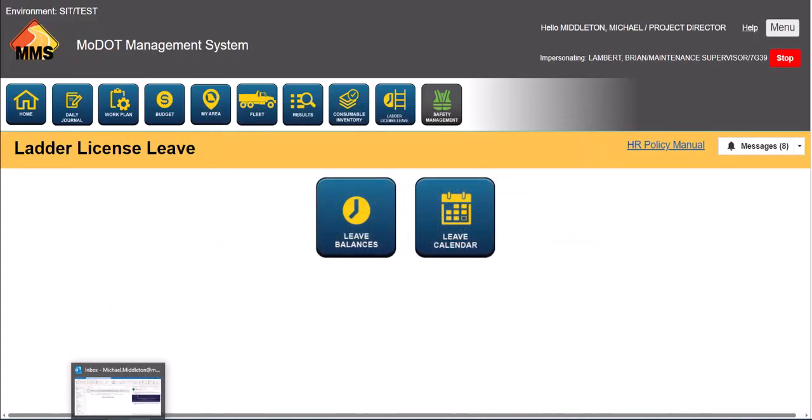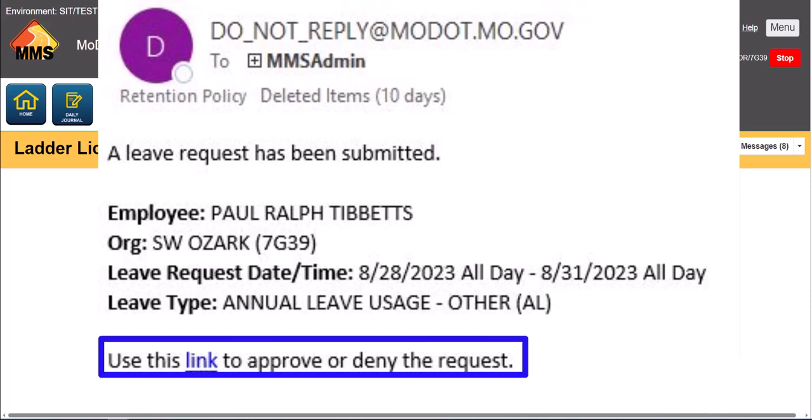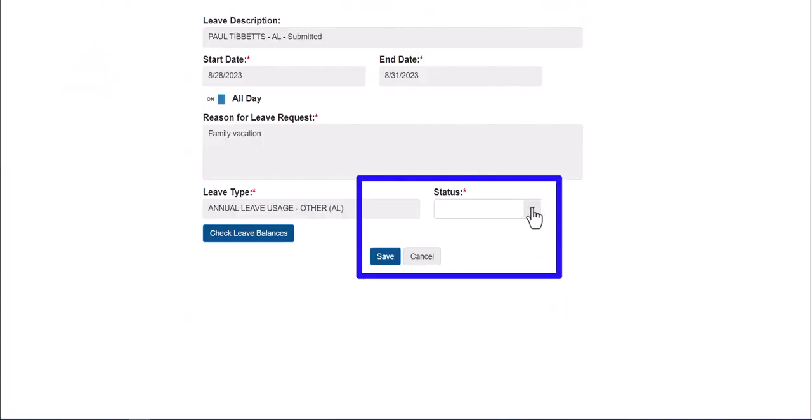I'm going to go in and show you what it looks like for the supervisor receiving an email. So here's the email that you will be receiving. Notice again, it's going to the supervisor that we see in the EID, who is your engaged supervisor, but we'll also copy all the other supervisors in the org and crew leaders just to make sure something isn't missed. Now, once you click on here, a supervisor can hit that link, so the request shows up here. This has that ability. Click on the status, hit approve, save.